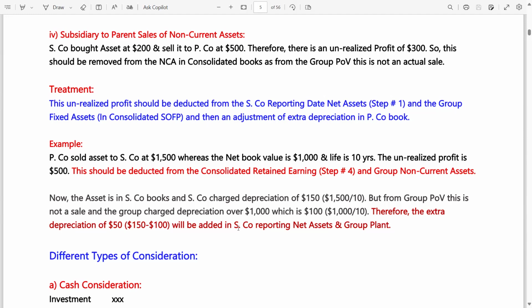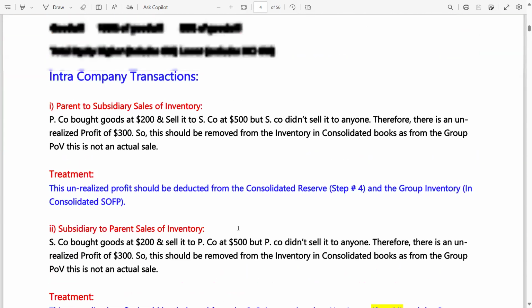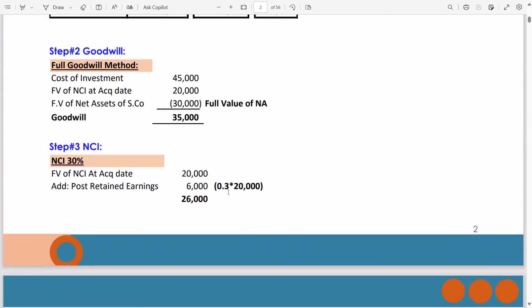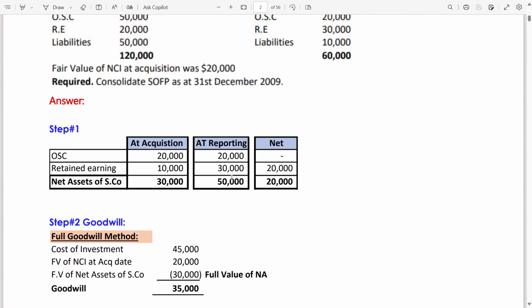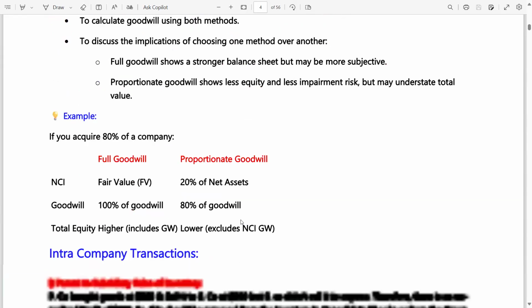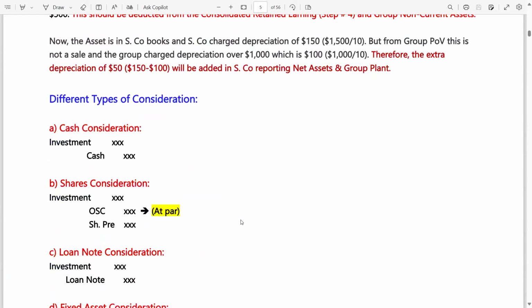Whenever there is extra depreciation in case of a sale from P to S, that extra depreciation will be added in S company reporting net assets. Here you have to write URP, then a dash, then the balance of depreciation will be written down here. Hope you are getting the things. If you are not getting it, please try to communicate.